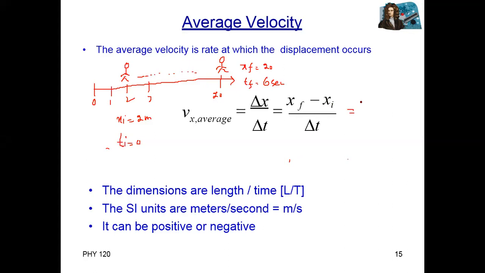So what is final position? Final position is 20. What about initial position? Starting was from 2. Divided by what? Divided by final time, which is 6. Correct? And initial time was what? Initial time was 0. So we can say that 18 divided by 6 equals what? 3 meters per second. So this body covers 3 meters in each second. Correct?